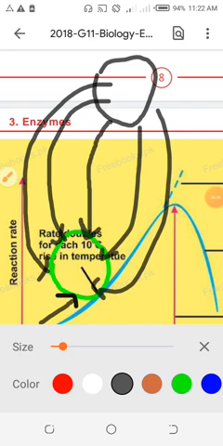That is called effective collision. So what is effective collision? Effective collision is the collision in which the molecules collide with each other in such a fashion that they change.